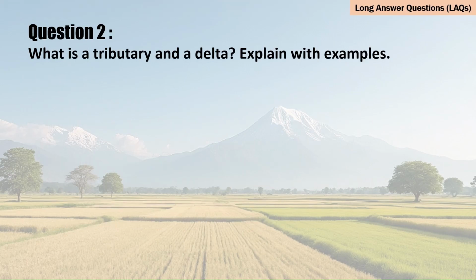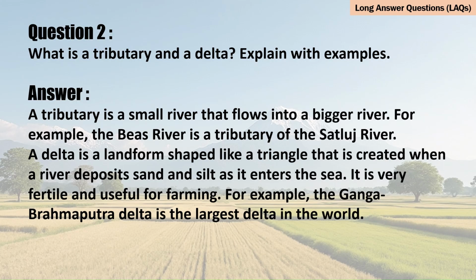Question 2. What is a tributary and a delta? Explain with examples. Answer. A tributary is a small river that flows into a bigger river. For example, the Beas River is a tributary of the Satluj River. A delta is a landform shaped like a triangle that is created when a river deposits sand and silt as it enters the sea. It is very fertile and useful for farming. For example, the Ganga-Brahmaputra Delta is the largest delta in the world.